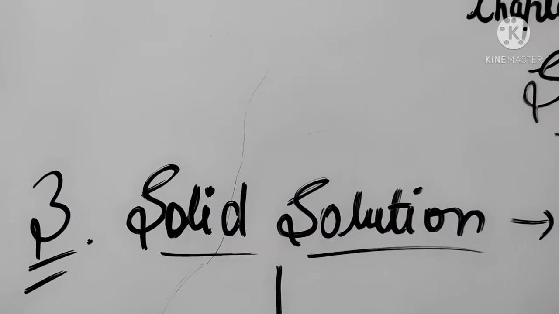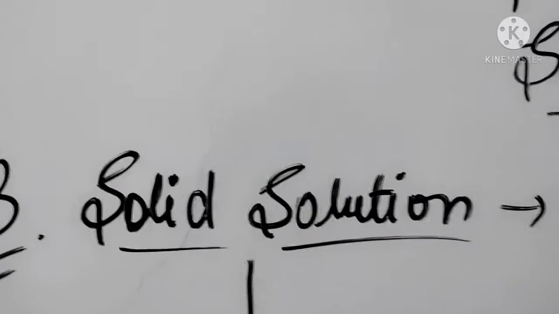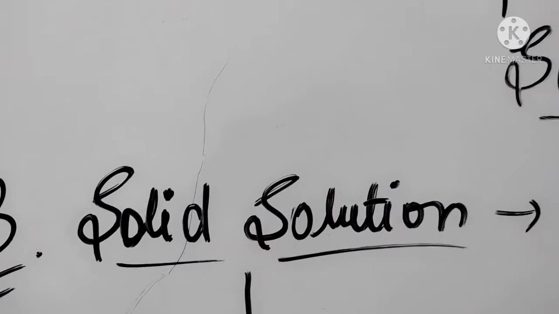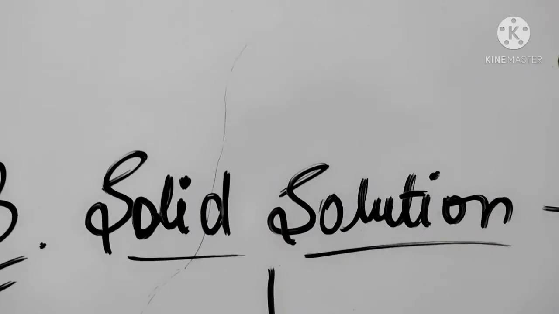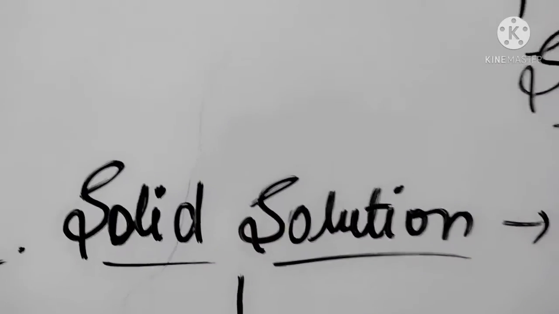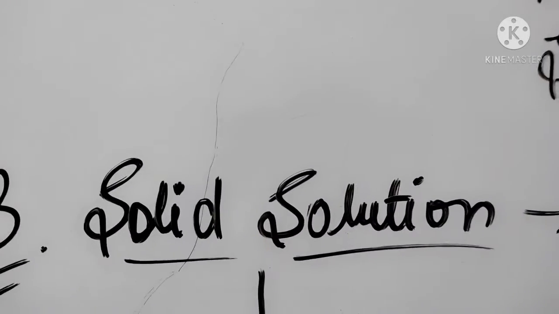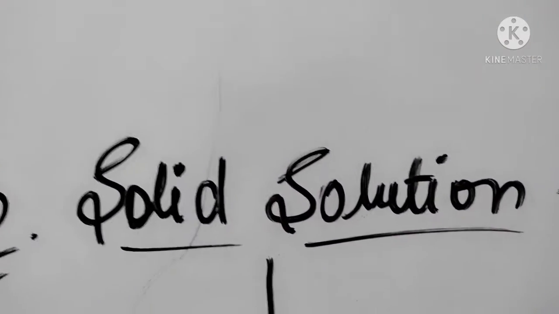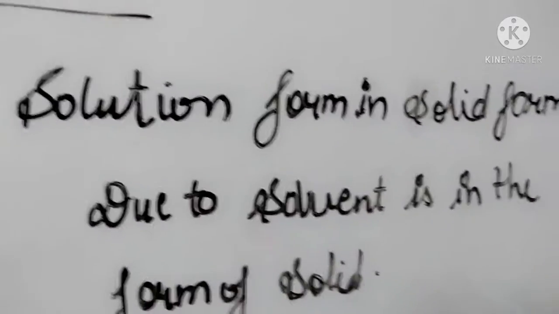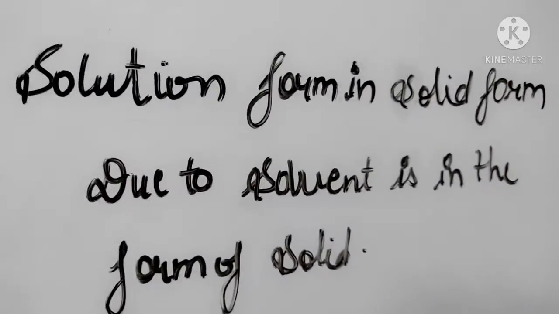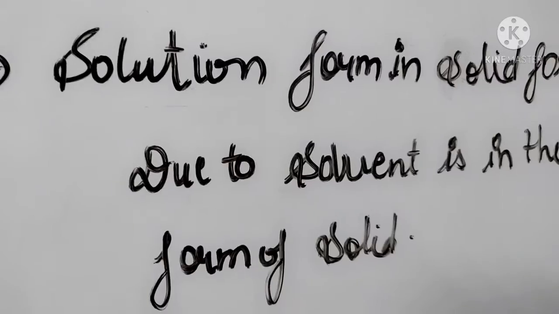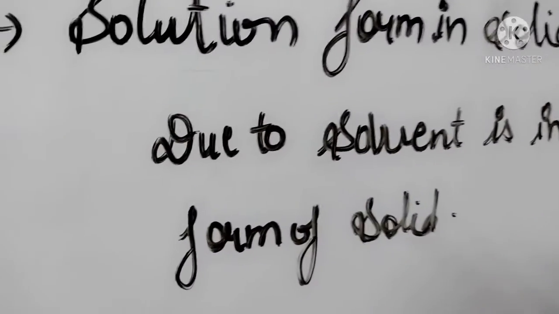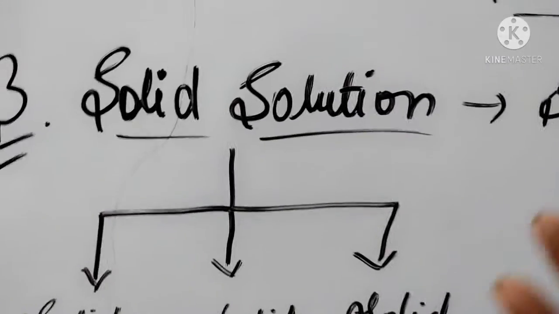Third one is solid solution. So what is solid solution? When the solvent is present in the form of solid, then they are called solid solution. Due to the solvent present in the form of solid, that's why these solutions are called solid solution. Let's come to the definition. When the solvent is in the form of solid, that solution is called solid solution.